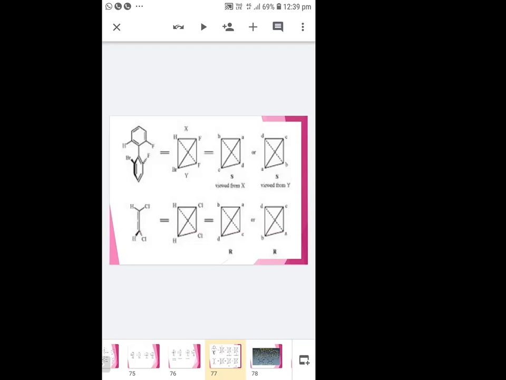Make two interchanges so that the lowest priority is at the bottom. Then if the priorities travel in a clockwise direction, it is R. If they travel in an anti-clockwise direction, it is denoted by the symbol S.